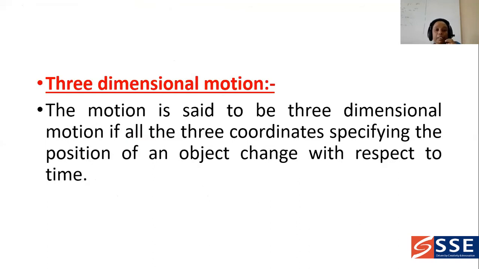And next, three dimensional motion. How can you define the three dimensional motion? Suppose you are taking the motion in the three coordinates, means x, y and z, then we can say that it is three dimensional motion.